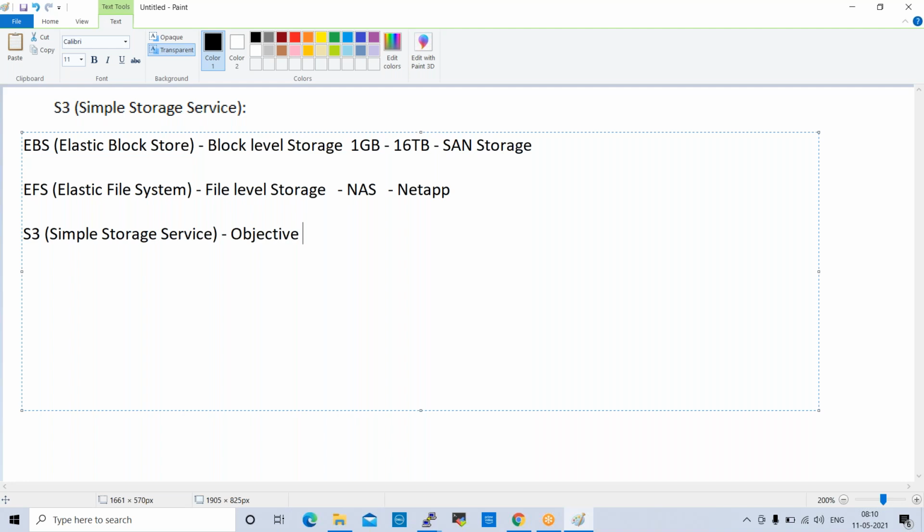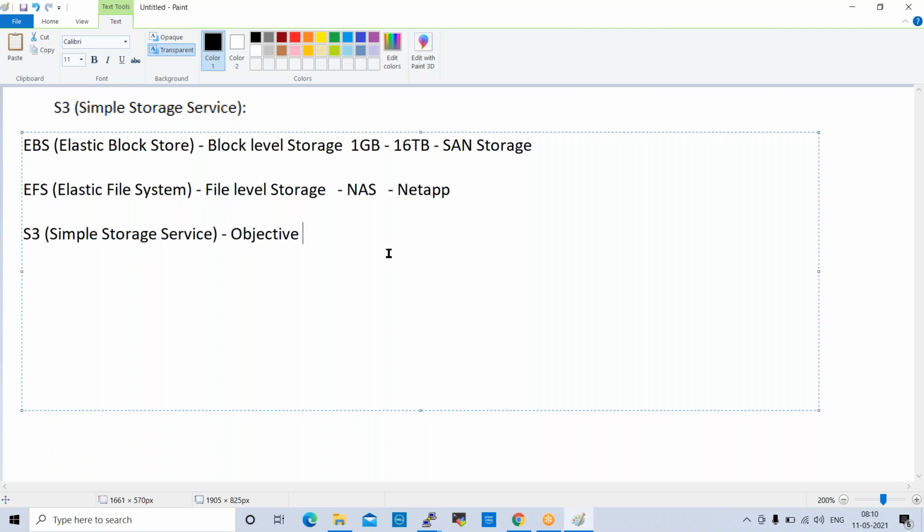You can upload binary files, image files, video files, whatever files you want to upload, in the S3 bucket. We can compare the S3 bucket with Google Drive. In Google Drive, we can upload any files, right? The same way, S3 bucket will allow you to upload whatever file formats you want. This is the object storage.